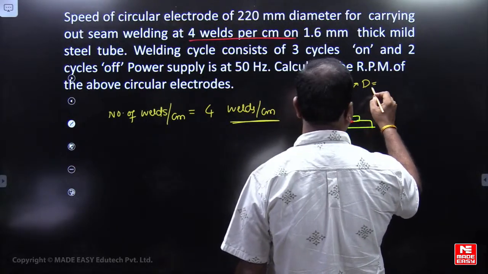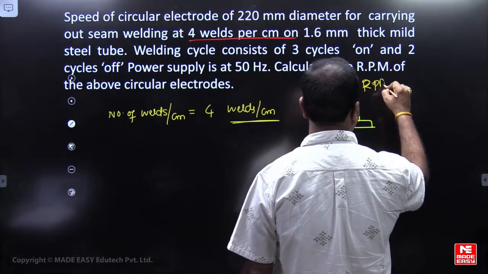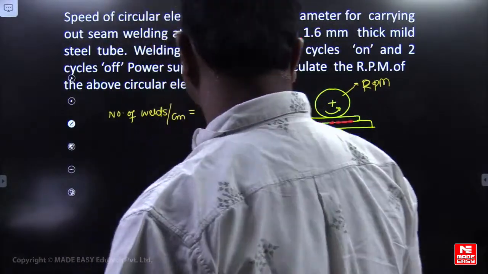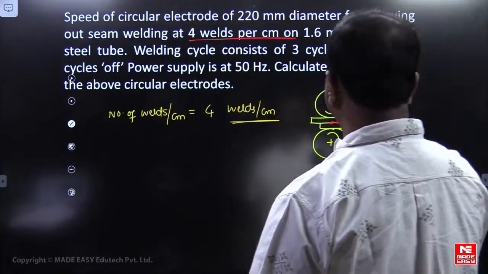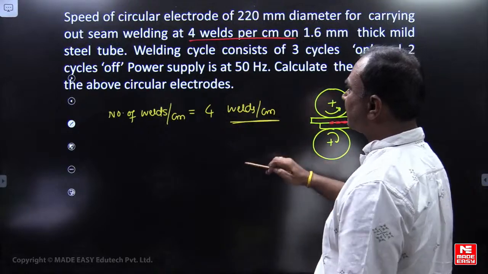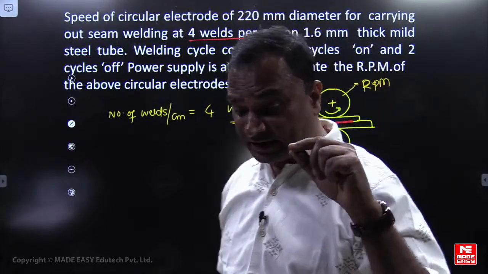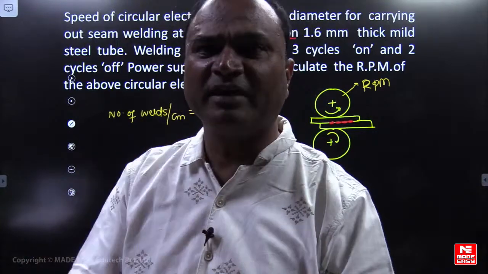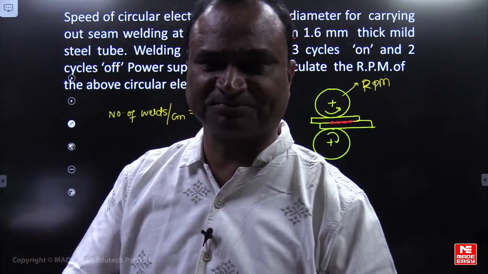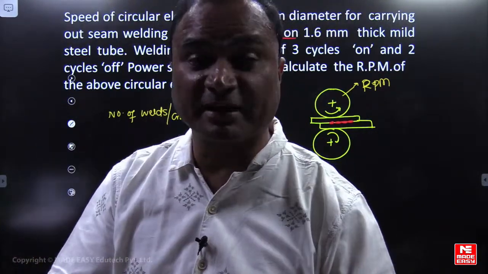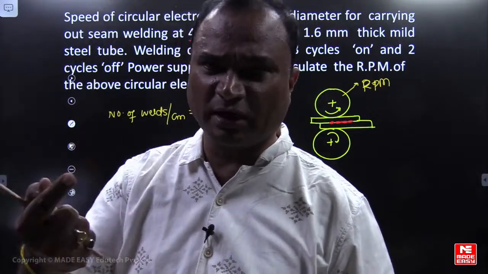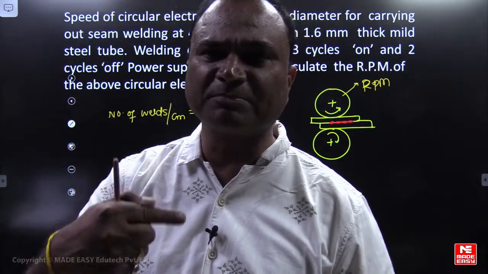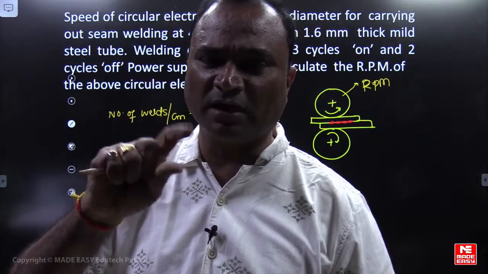Diameter is given, no. RPM of the electrode. It is a roller, na? A roller type of electrode we are using, RPM we have to calculate. So 4 welds per centimeter is given, and in seam welding, power supply is on and off like this. It is a pulsed power supply because we are continuously rotating the roller, and power supply is given not continuously, it is an abrupt power supply, on off like this.